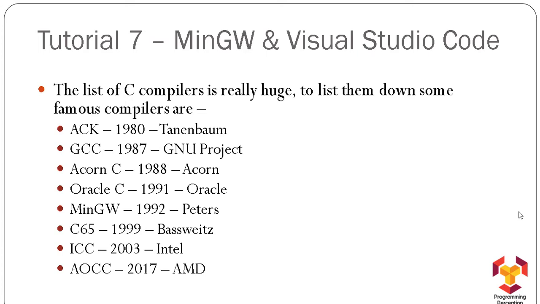In 1988 the Acorn C compiler was introduced by Acorn. In 1991 Oracle C was introduced by Oracle. In 1992, Peters launched MinGW and we are going to use the same compiler in our video series. In 1999, Borland introduced C65. Intel introduced ICC in 2003 and AMD introduced AOCC in 2017.